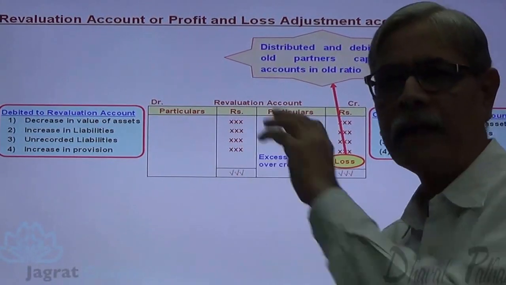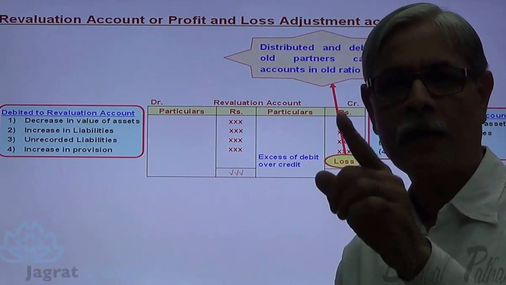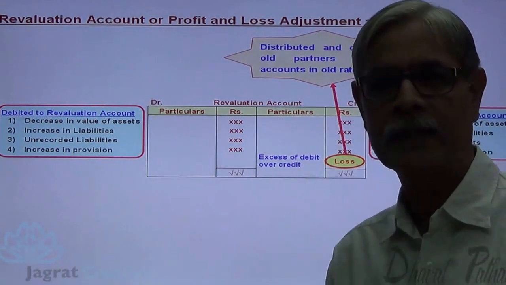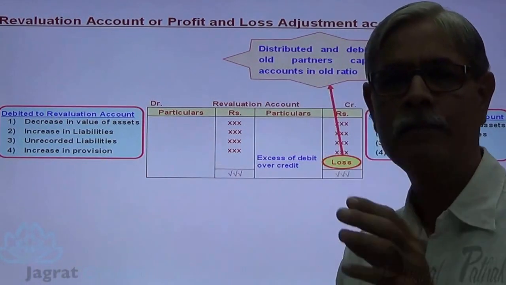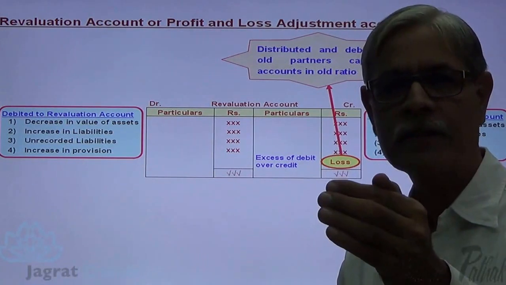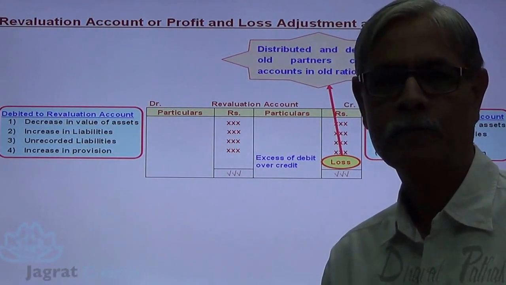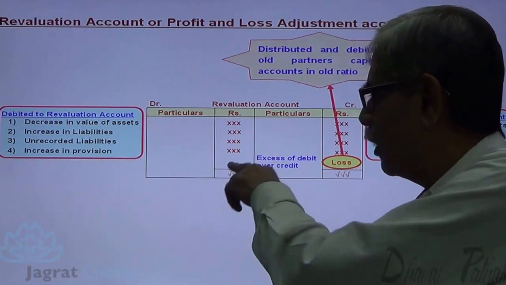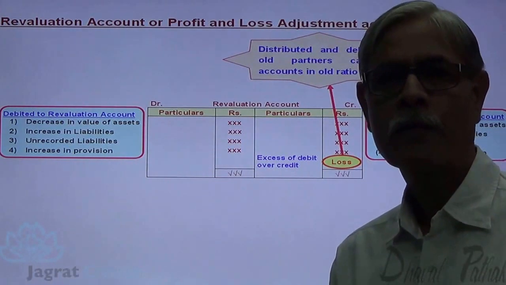Now by giving the effect of this revaluation, the balance sheet values of assets and liabilities which were subject to revaluation change. And whatever the profit or loss is, that is given to the old partners in the old ratio.